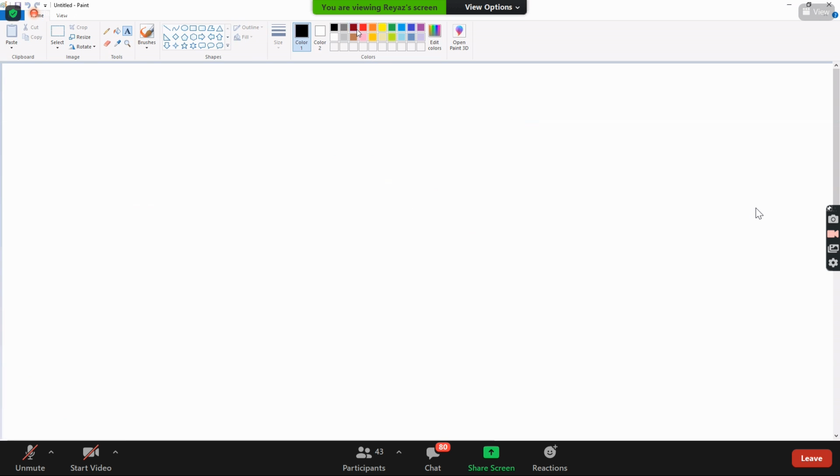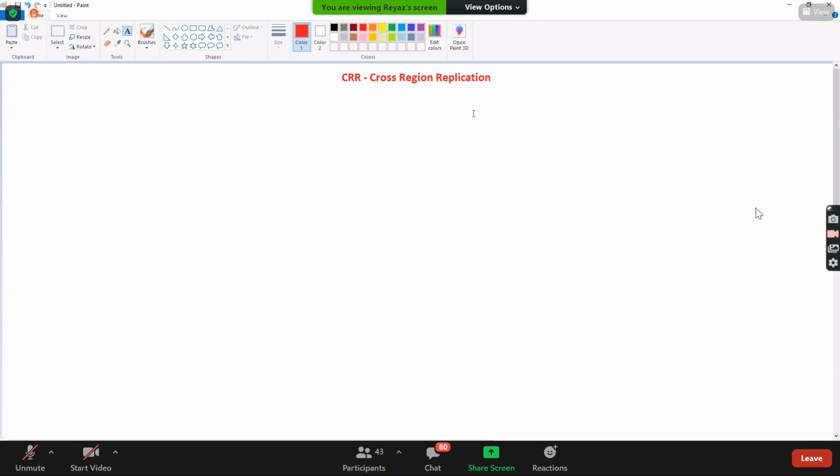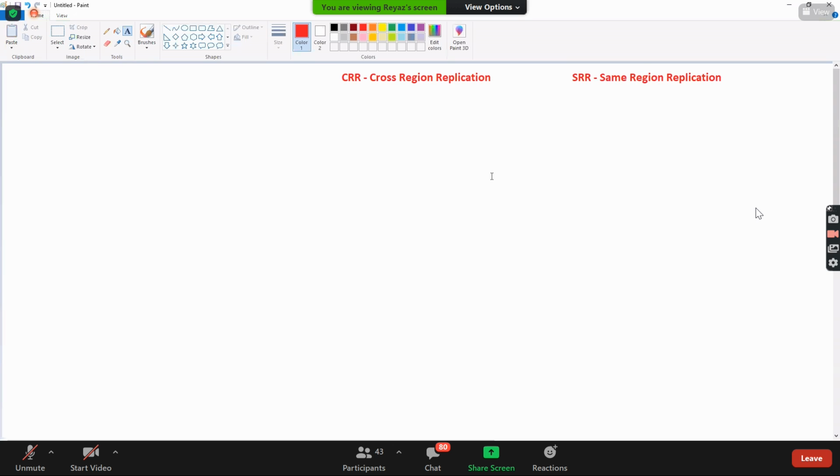And the another feature what we have here is CRR, cross region replication. What is that? Cross region replication. And also we have something called SRR. SRR meaning same region replication. Let's see what is cross region replication.